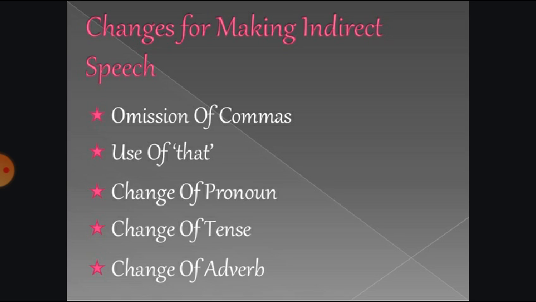As I have said, in direct speech there is the use of comma and inverted comma. Such comma and inverted comma should be omitted in indirect speech. That thing you should do first.